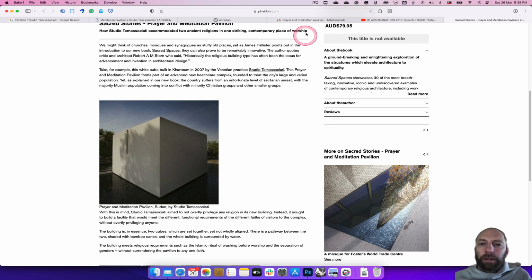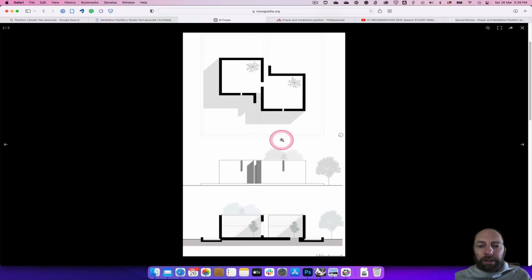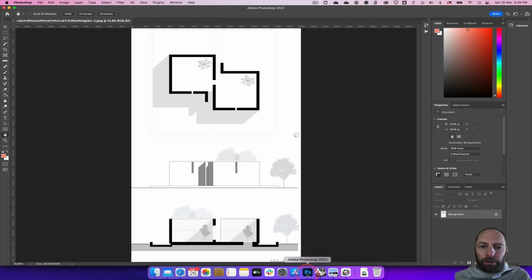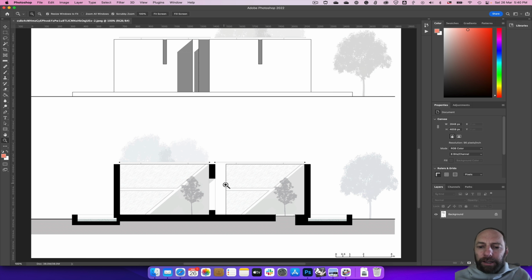What we're going to do now is come back to this one. I've downloaded that file and I've opened it up in Photoshop, and the reason I've done that is so that we can get a bit of an idea of the size of pieces, and we can use this as a way of helping dictate how we're going to lay this out. To start with, I want to zoom in. If I double click on the magnifying glass, it goes to 100%, so I can use that as a good starting spot.